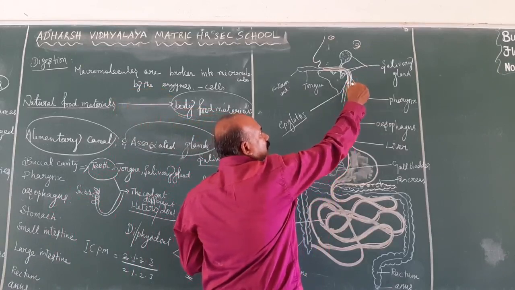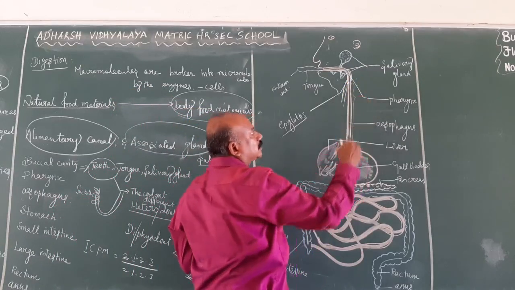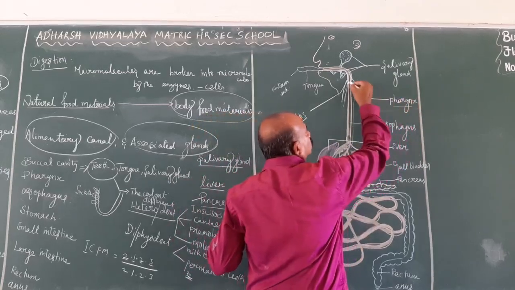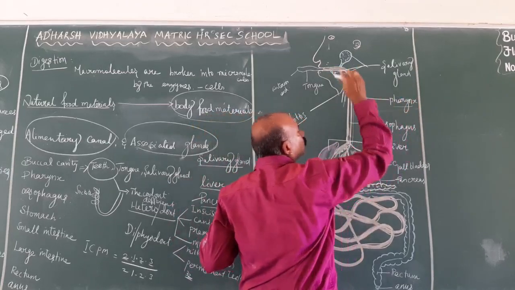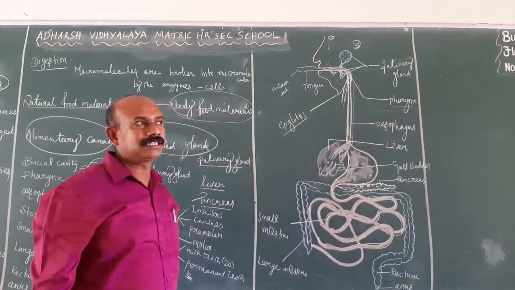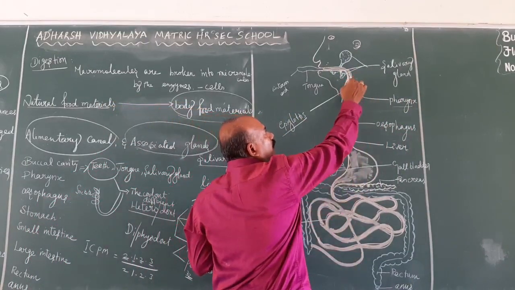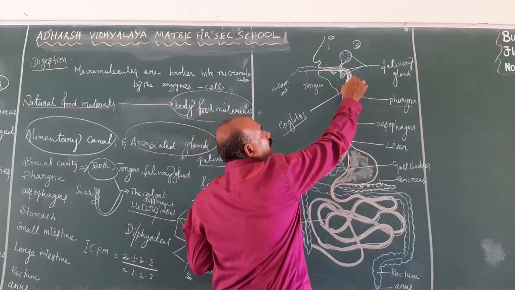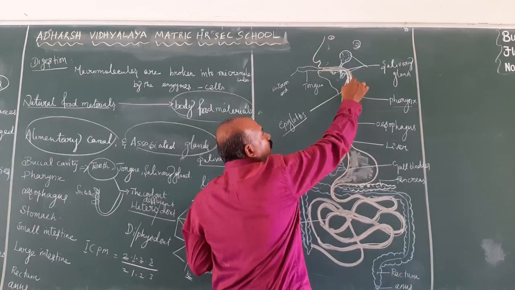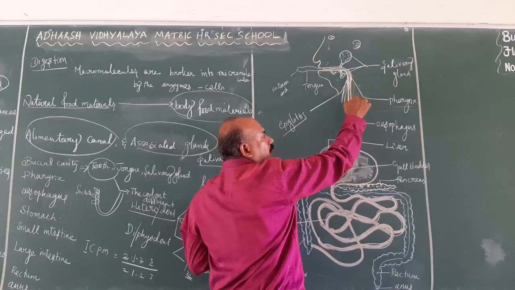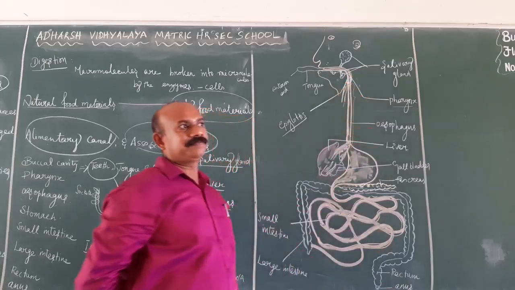Then the pharynx leads to the esophagus. The opening of the pharynx is known as the gullet. Then the pharynx is a common pathway for food and air. Again, in the nasopharyngeal region, it is divided into two tubes. First one is the esophagus, second one is the windpipe.